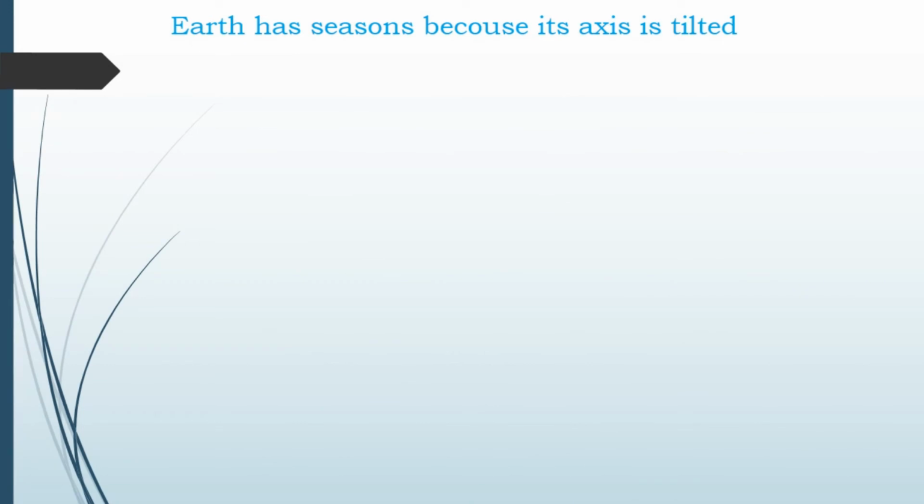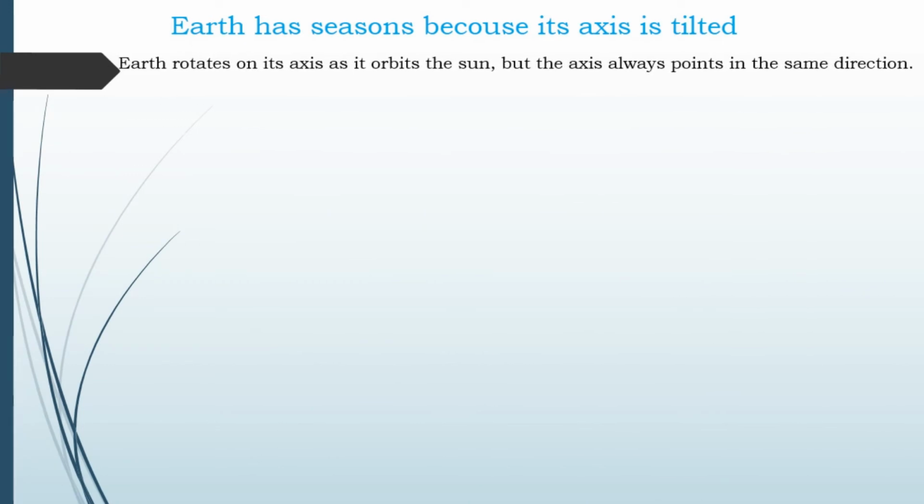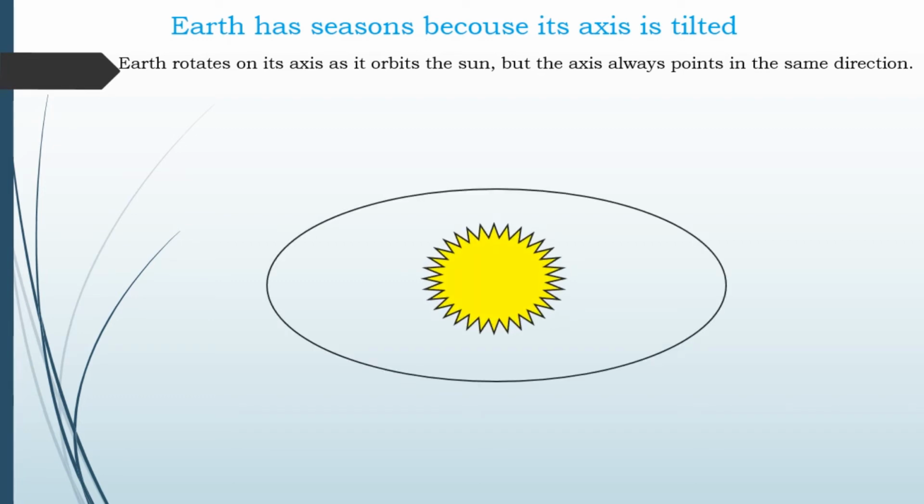Earth has seasons because its axis is tilted. Earth rotates on its axis as it orbits the sun, but the axis always points in the same direction. Now we will show it from this figure.